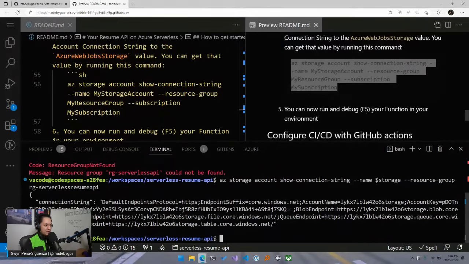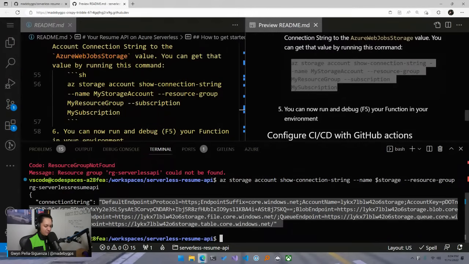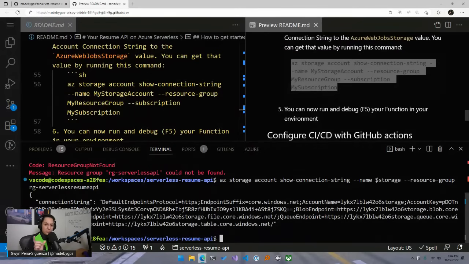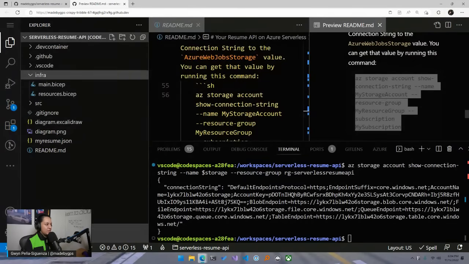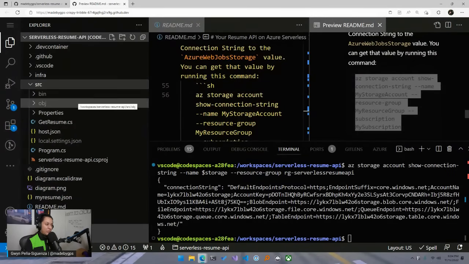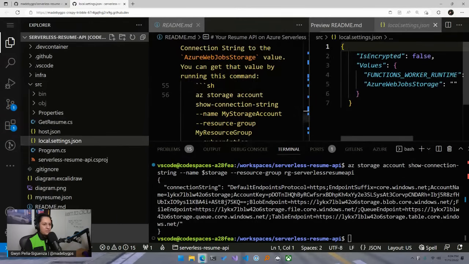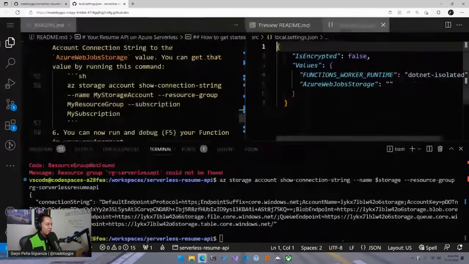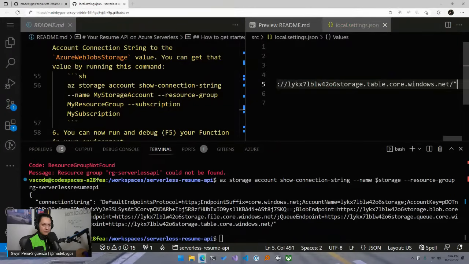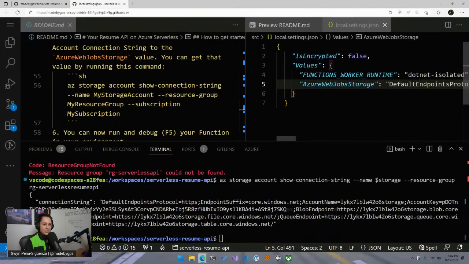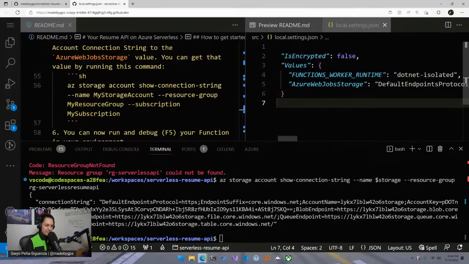And then that value that it returns to you, you're going to copy that in here. The whole value, including the double quotes. So not the connection string, but the value that's returned next to it. Then you're going to go to your local.settings.json. Remember, that's the file that we renamed at the very beginning. And things are getting a little crowded in here. So, and then we're going to paste that in here. You're going to paste it in right next to the Azure Web Job Storage. Make sure the value is within double quotes. And then you can save that here.